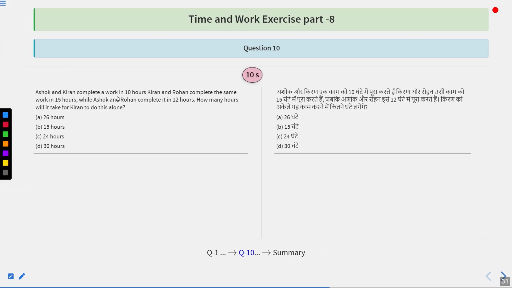Ashok and Kiran complete a work in 10 hours. Kiran and Rohan complete the same work in 15 hours, while Ashok and Rohan complete it in 12 hours. How many hours will it take for Kiran to do the same work alone? Options are 26 hours, 15 hours, 24 hours, or 30 hours. These are the options.